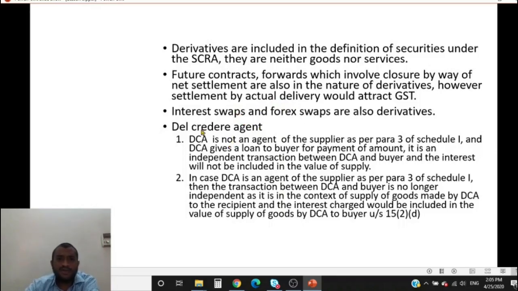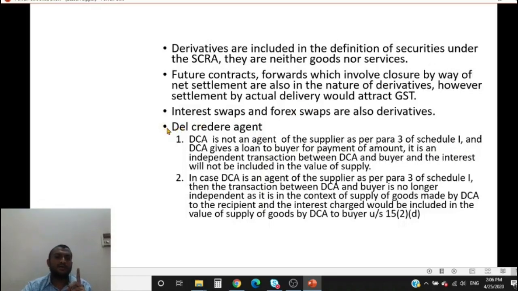Now the dispute that was there was, what about the interest charge between the del credere agent and the ultimate buyer? All right, if the buyer defaults, then the del credere agent pays the money off to the principal, but the del credere agent recovers the money from the buyer with interest. Is this interest included in the value of supply or not? So that is something which has to be answered. So the circular clarifies that.